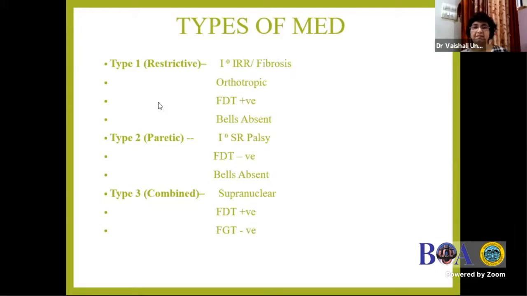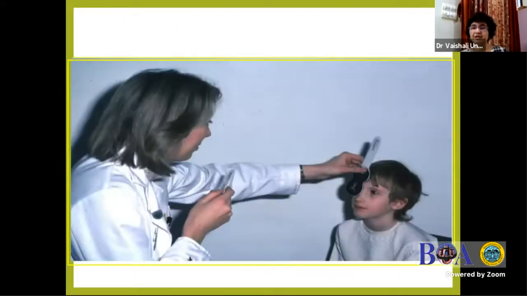Then the second type is paretic, where it is secondary to the superior rectus palsy. Here the forced duction test is negative, and we have to know this because the management totally depends on which type we are dealing with. And the third type usually has the supranuclear involvement, and it is a combination of both. So the management differs.